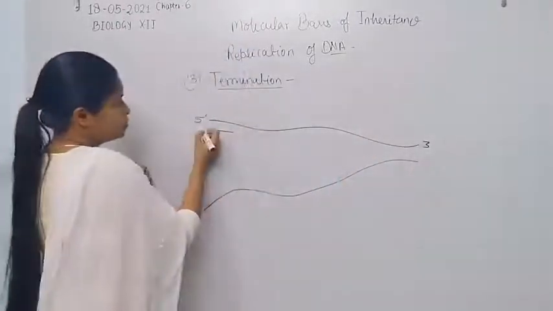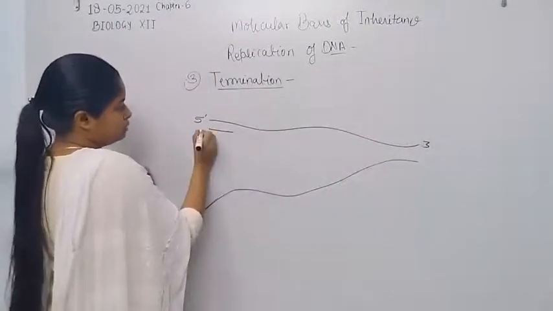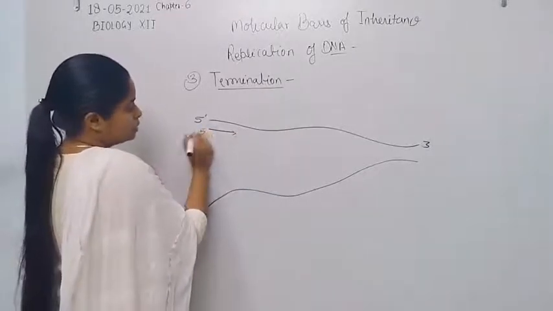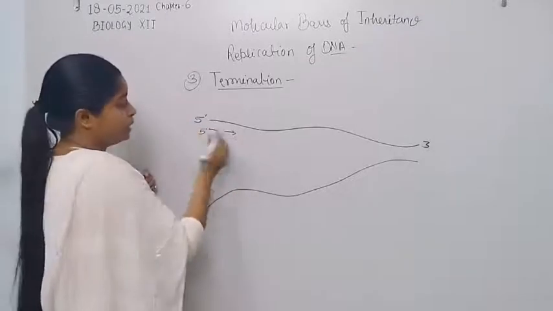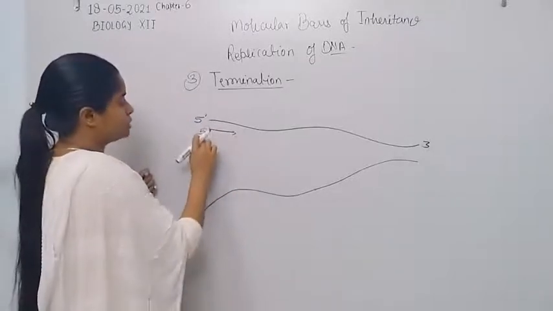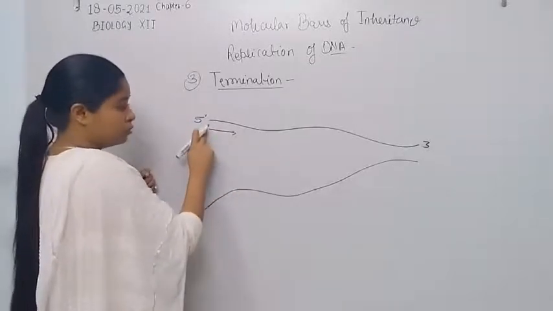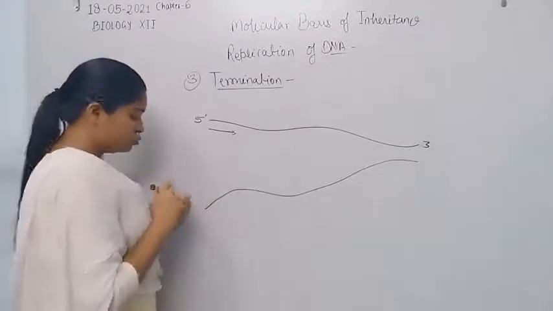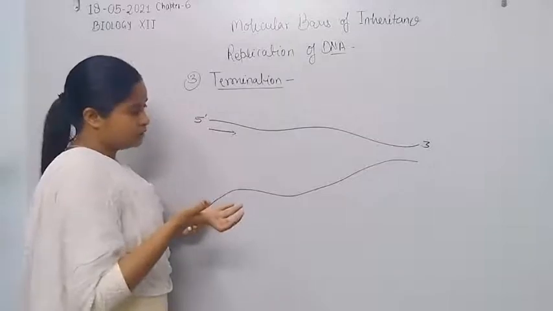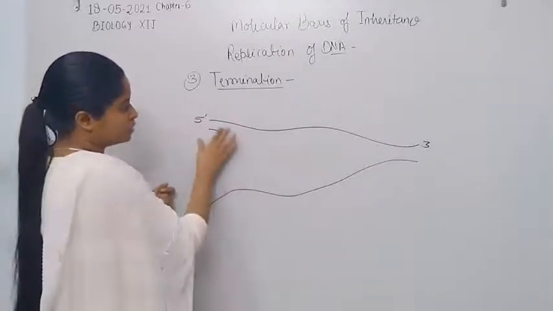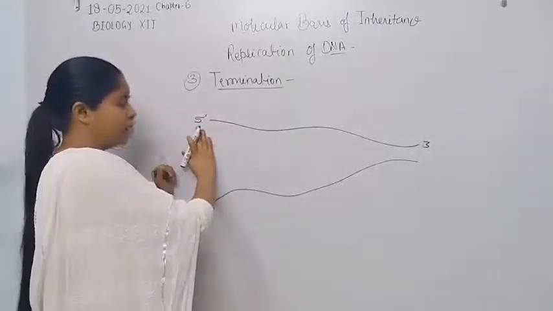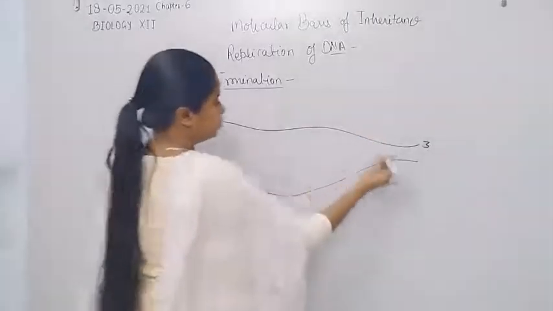Synthesis does not take place in the direction of this, because synthesis always takes place in the 5' to 3' direction. So both strands are not antiparallel, and hydrogen bond formation between the two polynucleotide chains is not possible. That's why synthesis always takes place in the strand which has polarity in the 5' to 3' direction.